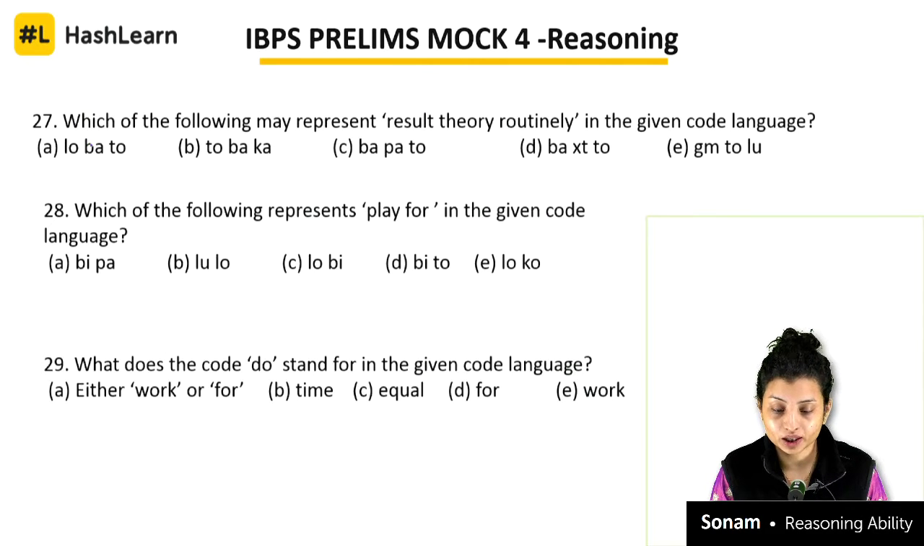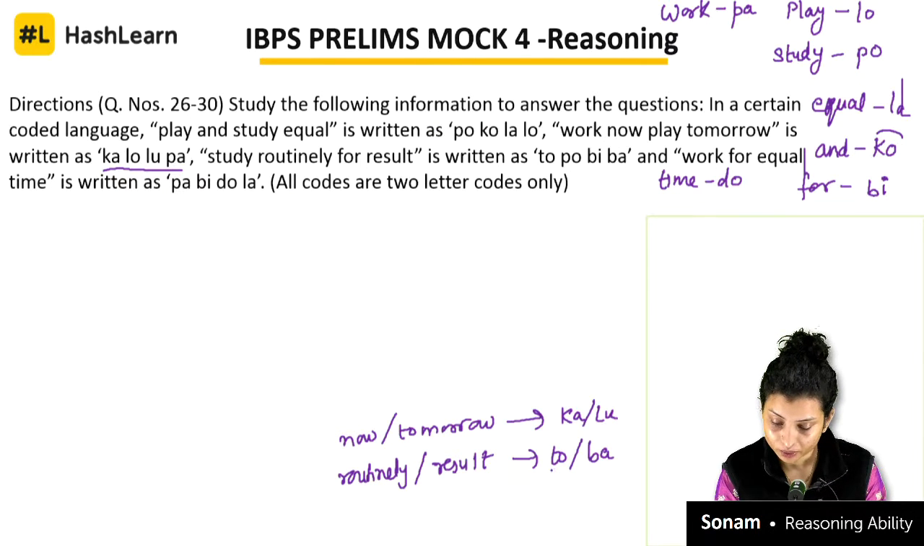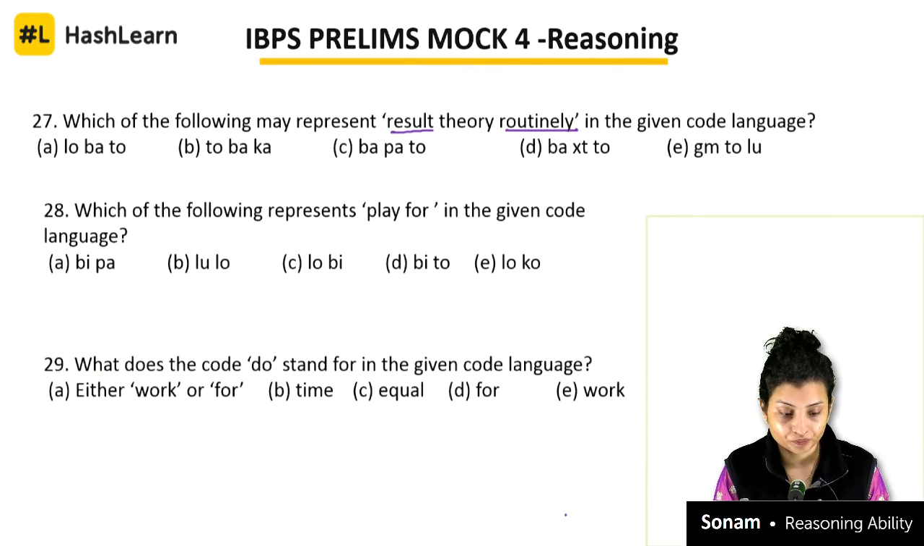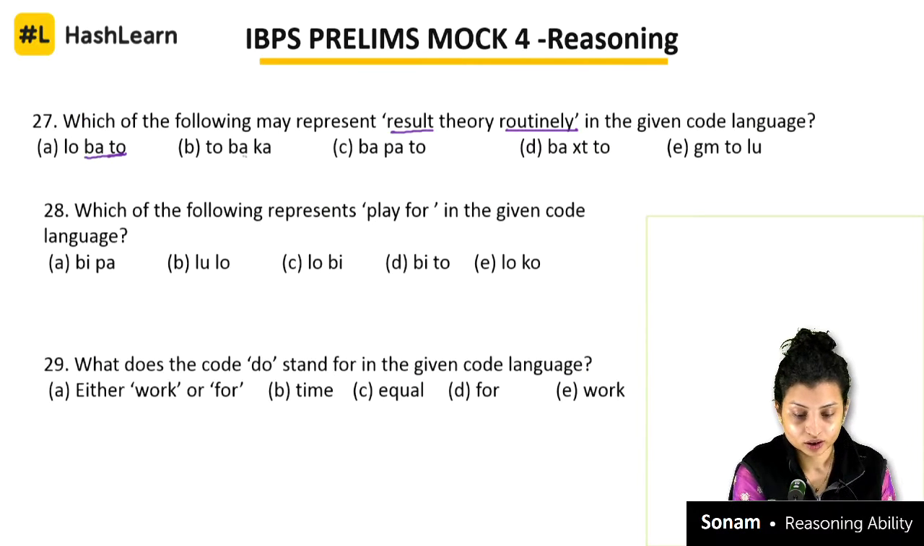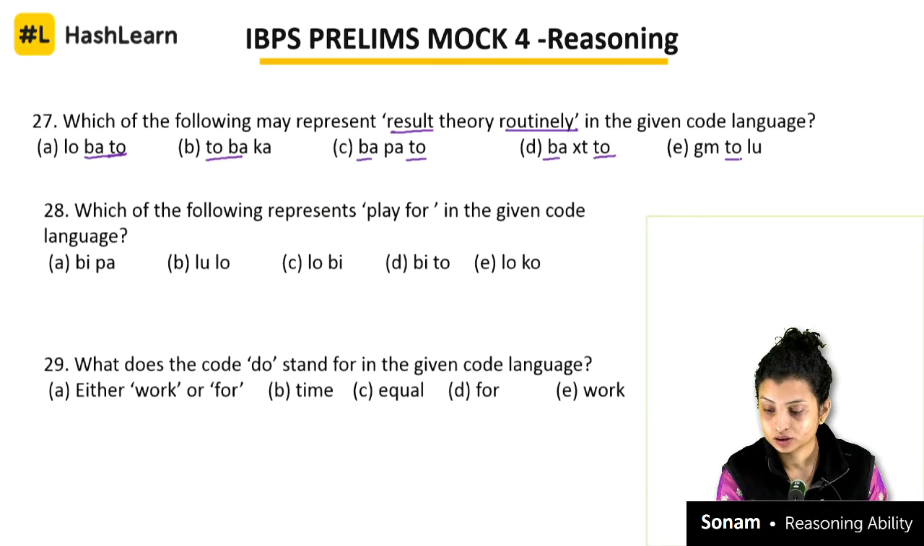Which of the following may represent result theory routinely? Okay, so result and routinely are there. For theory, there should be some new code which is not used already. So first let's look at result and routinely. It means TO and BA should be there because both the words are there. So TO and BA should be there. TO and BA is also here, and in the other options too.